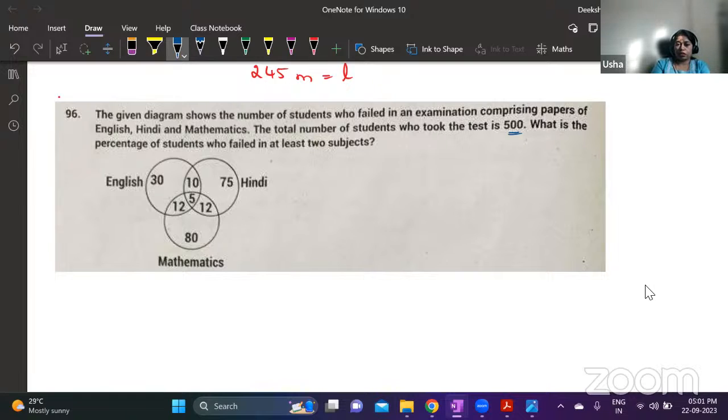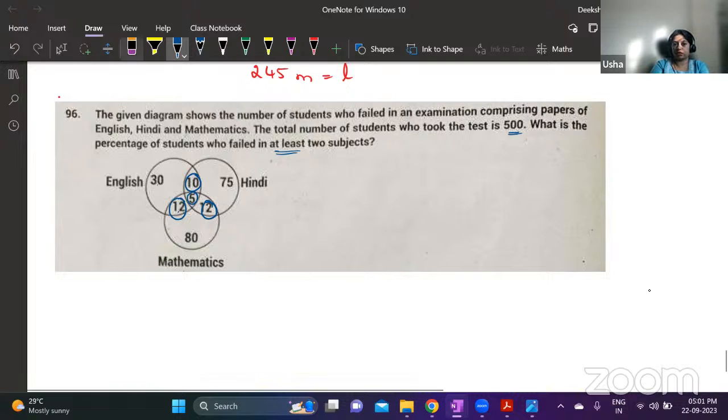See here, this 10 is English and Hindi. This 10 students have failed in 2 subjects. This 12 students have failed in English and Maths. And this 12 students have failed in Hindi and Maths. This 5 students have failed in all the subjects. So at least 2 subjects. So you should consider the students who have failed in 2 subjects and the students who have failed in 3 subjects. Understood? So total number of students who have failed in English and Hindi is 10 plus 5, 15.